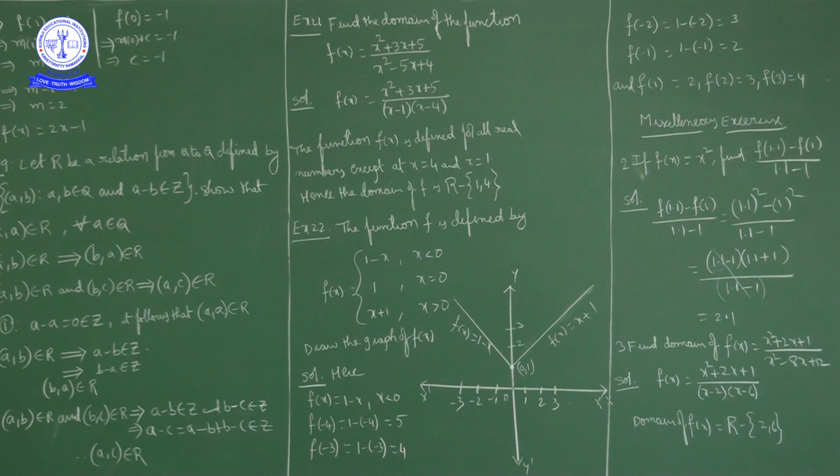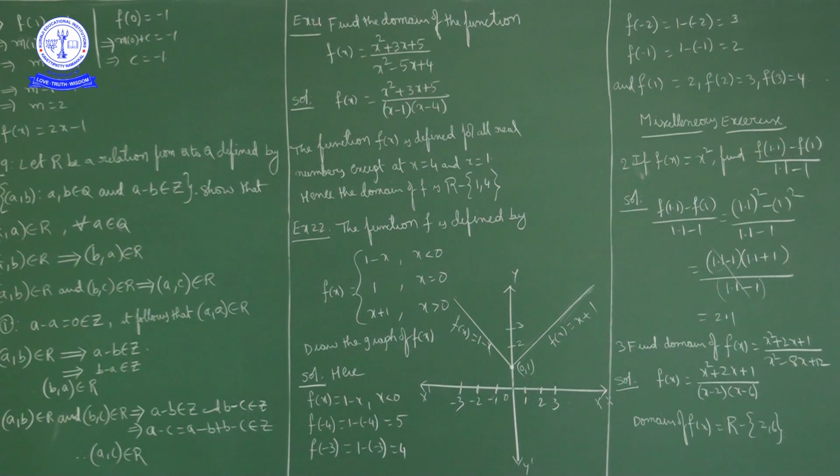But this function is called a piecewise function because the function is defined one way for x less than 0, one way at x equal to 0, and one way for x positive. This kind of function is called a piecewise function. Now with this we completed the miscellaneous examples. Next we will start the miscellaneous exercise problems.